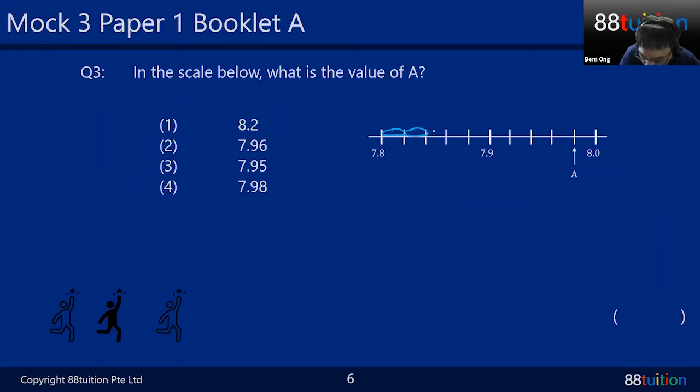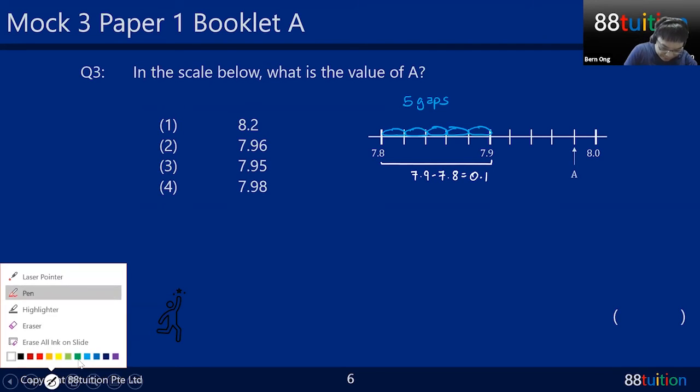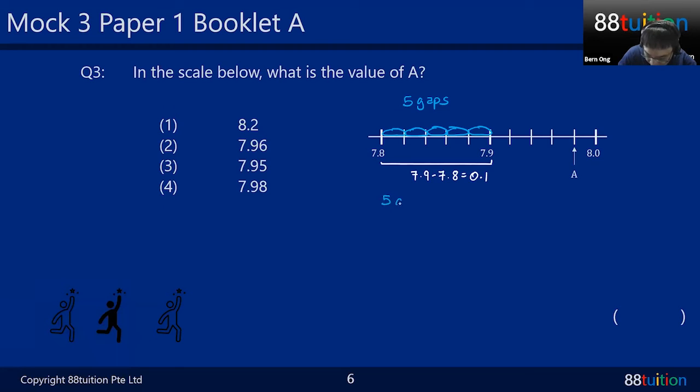1 gap, 2 gap, 3 gap, 4 gap, 5 gap. So there are 5 gaps here. And these 5 gaps represent what? These 5 gaps represent the difference of these two numbers. So what does the difference mean? 7.9 minus 7.8 is 0.1. Can you see that? So these 5 gaps actually represent the 0.1.